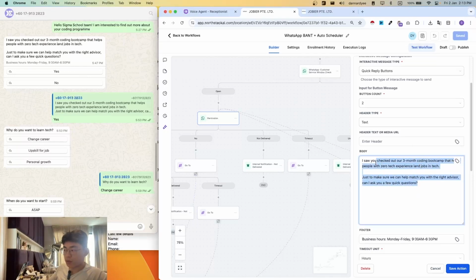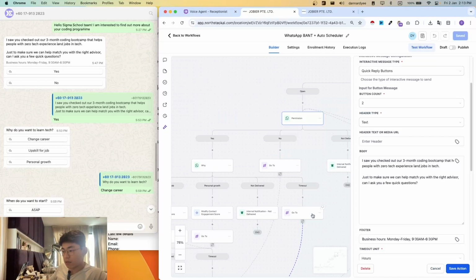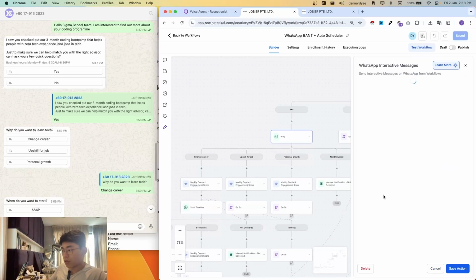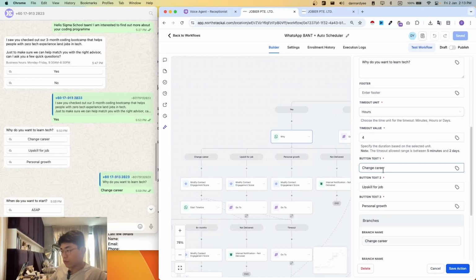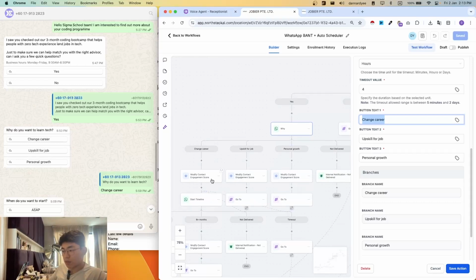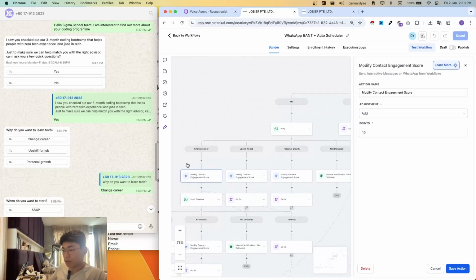It will typically show up something like this: I saw you checked out our 3-month coding school, blah blah blah. Can I ask you a few quick questions? The customer just has to press yes or no, and let's say they clicked yes, like I did. Then we follow up with a why: why do you want to learn tech, for example. They might say change career, upskill, or personal growth, and all of these answers will contribute to an engagement score. For example, change career gives an engagement score of +10, and upskill for job is +7.